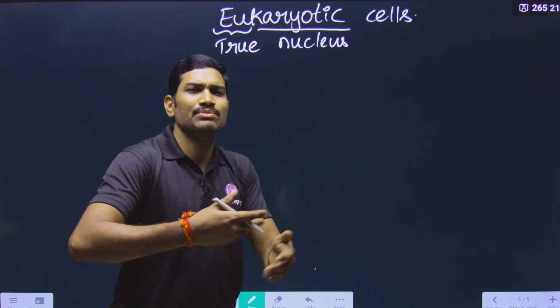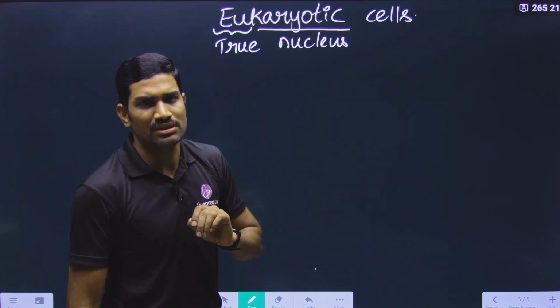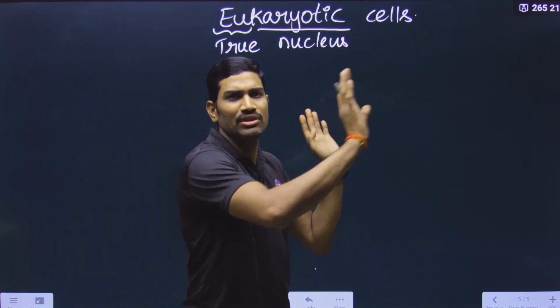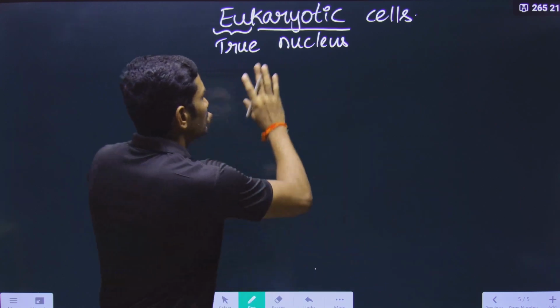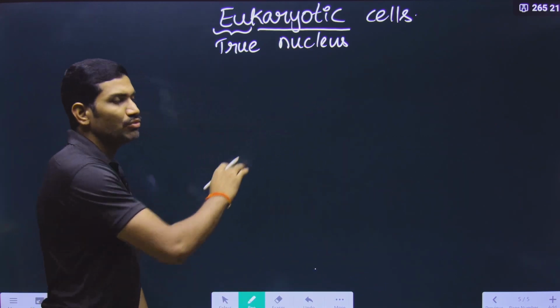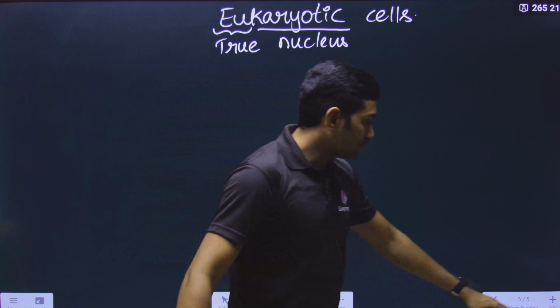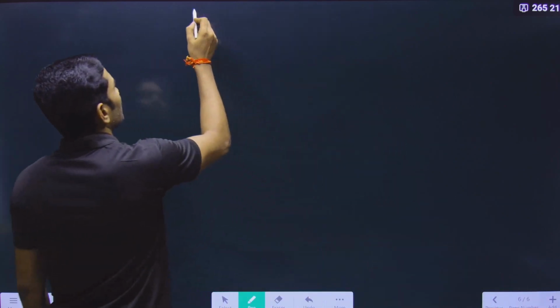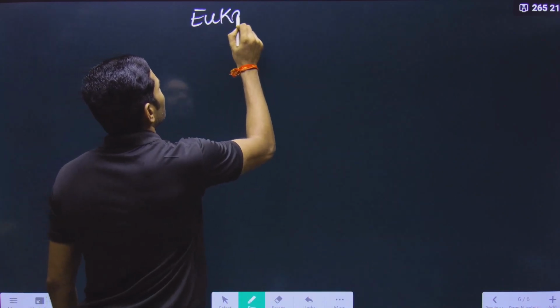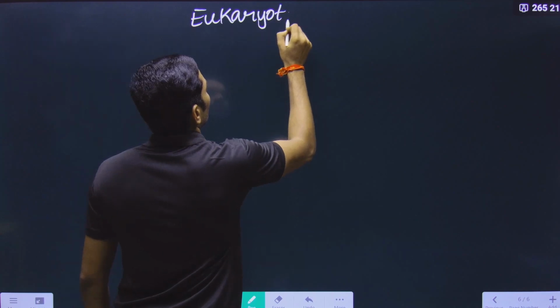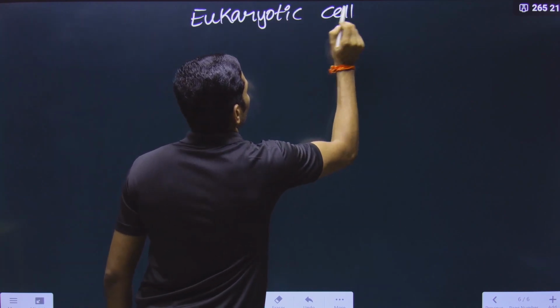Anyhow, more description we will study separately under eukaryotic cells. This is just an overview. So that's why I am giving the word and its meaning. Now in this overview, what do we need to study here? Here we need to talk about the eukaryotic cell and its components.